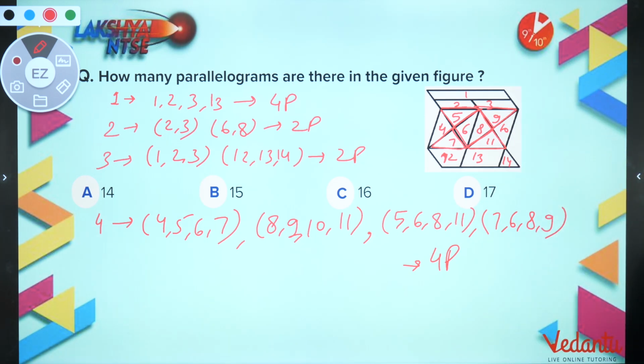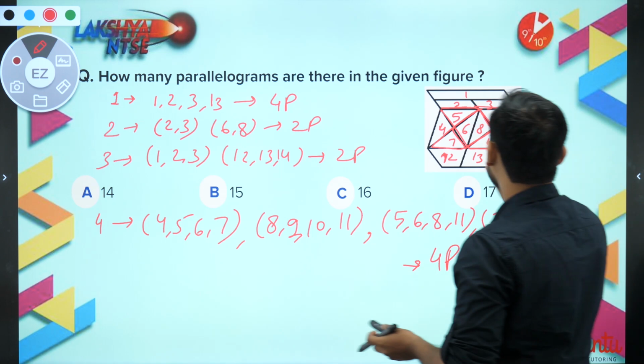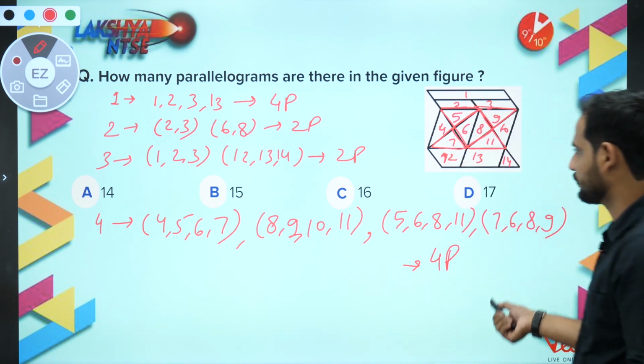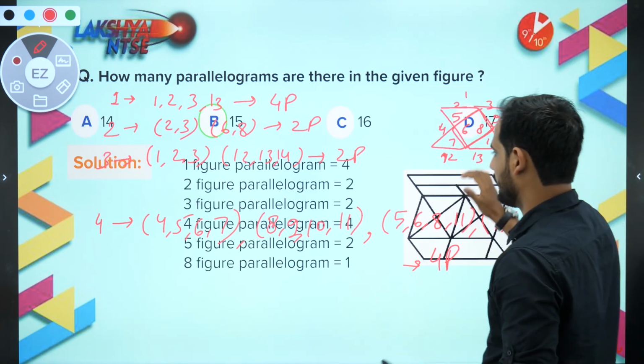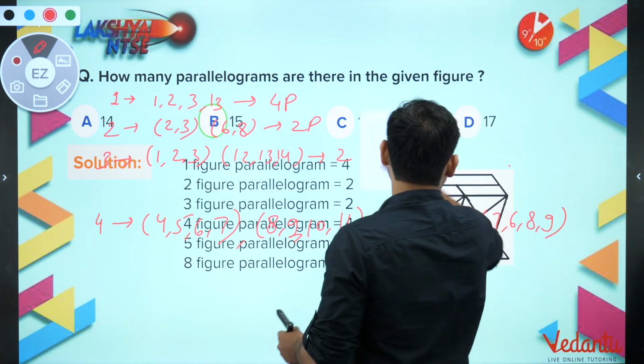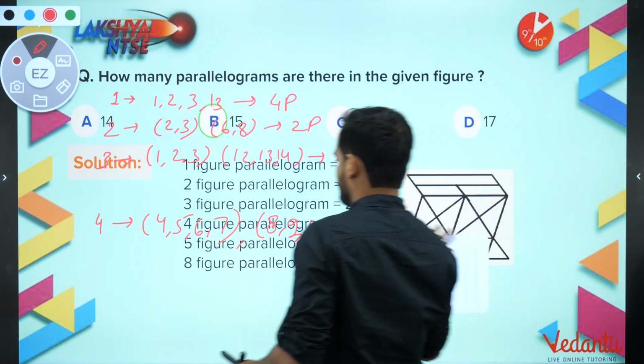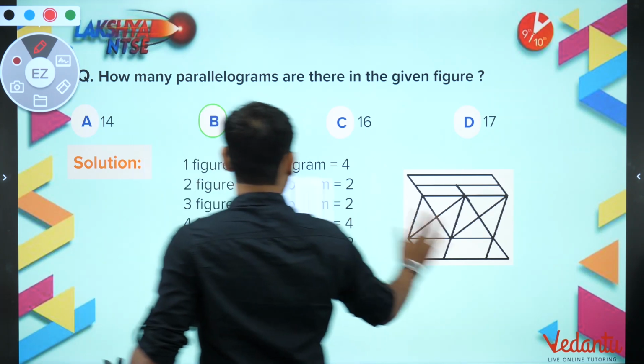Now, bachon, as we move on, we will combine more and more parallelograms. I have already got 12, so I need more. Now we can do the combination of 5, combination of 6, combination of 7. So I will just show you the answer slide, and I will show you here how they are doing it quickly.